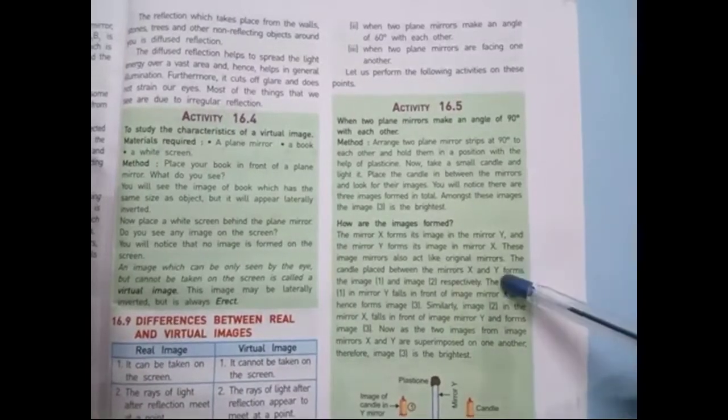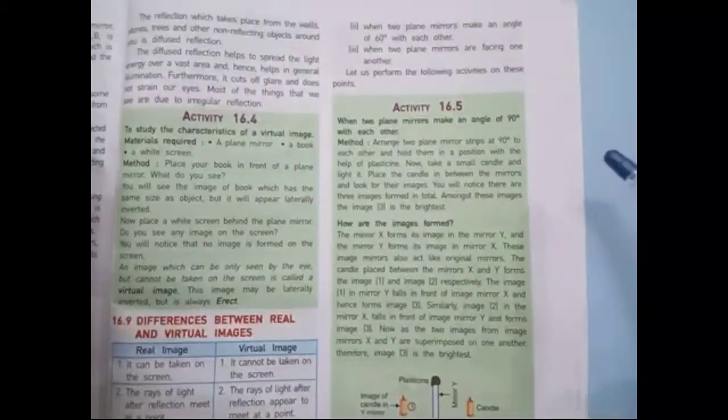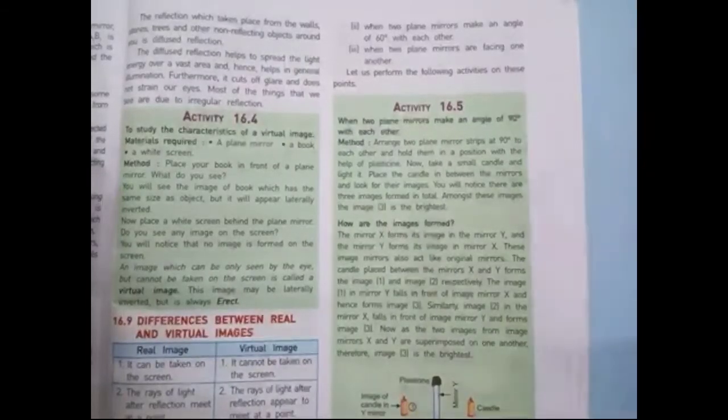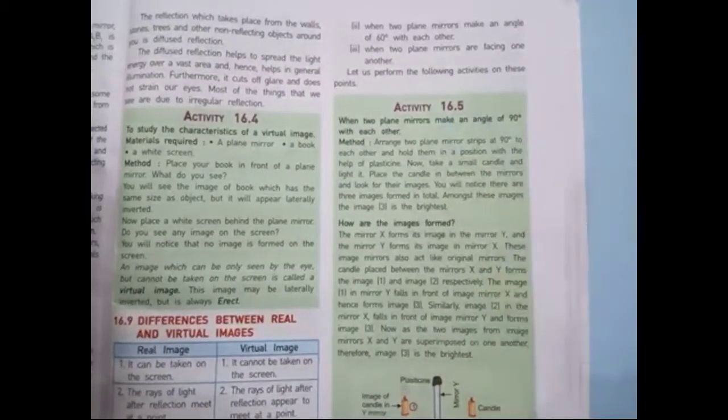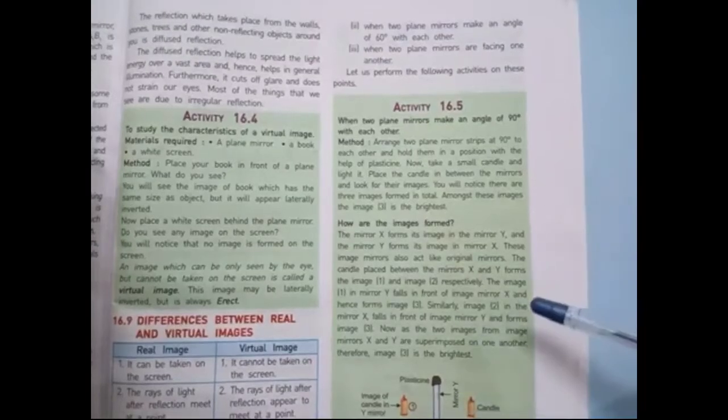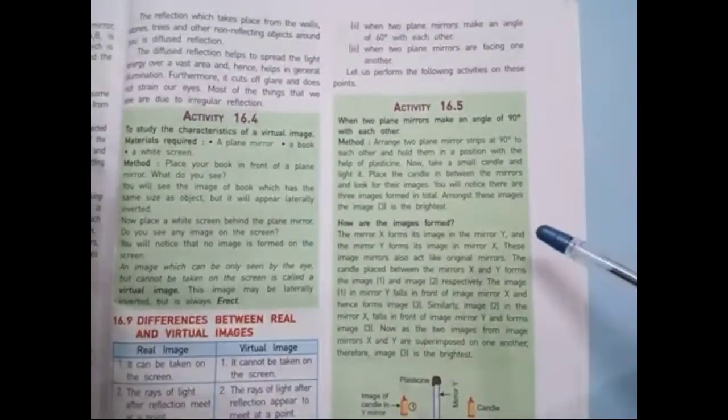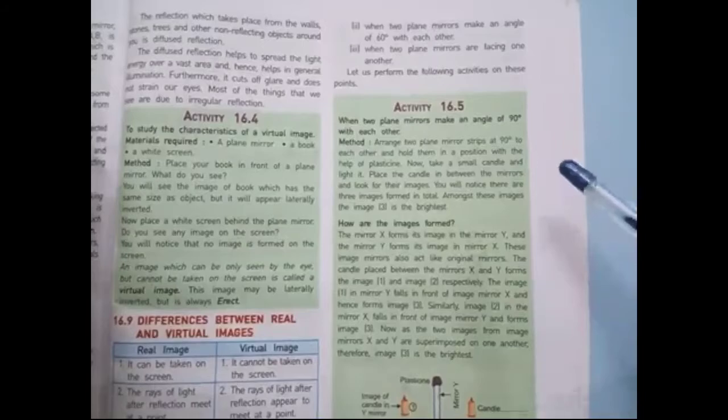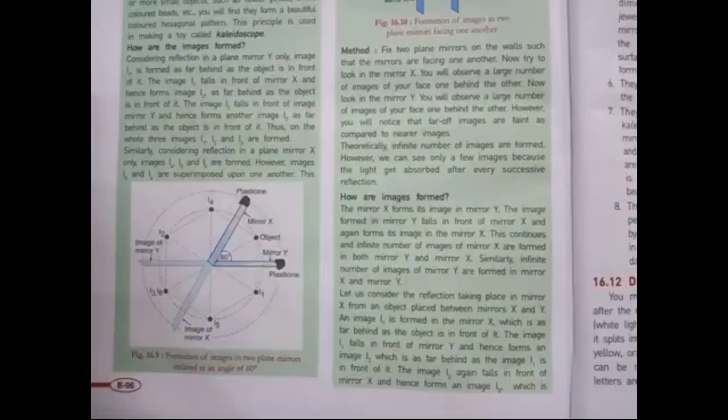This is one example of producing multiple images with the help of plane mirror, placing them at 90 degrees. Activity 16.5. Now I am going to show you how to produce the multiple images placing the plane mirror at an angle of 60 degrees.